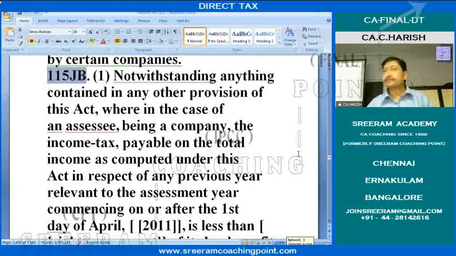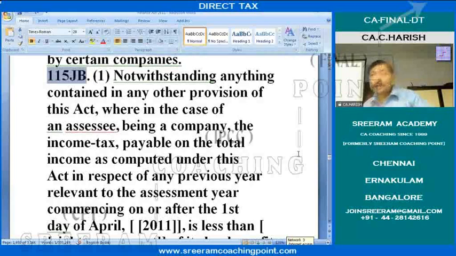What is regular tax? How do you calculate regular tax? You calculate the heads of income. Then gross total income. Then you have Chapter VI-A deductions. Then you have total income or taxable income. Then you calculate tax thereon. Right? That is the regular income tax.